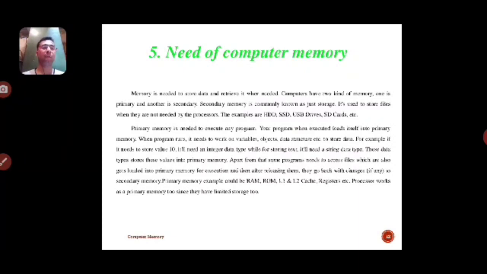Computers have two kinds of memory. One is primary and another is secondary. Secondary memory is commonly known as just storage. It's used to store files when they are not needed by the processor.